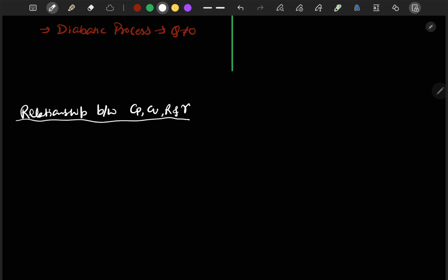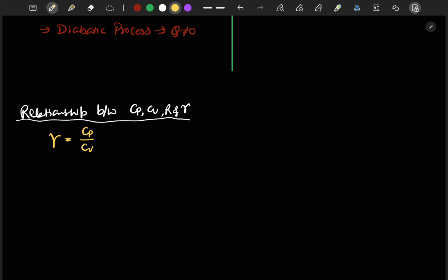So you all know these relations. I have already clarified a few of them in previous lectures, but let me clarify it once again. This gamma is known as Cp by Cv. And what is gamma?